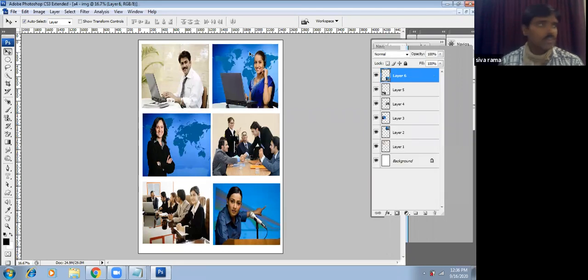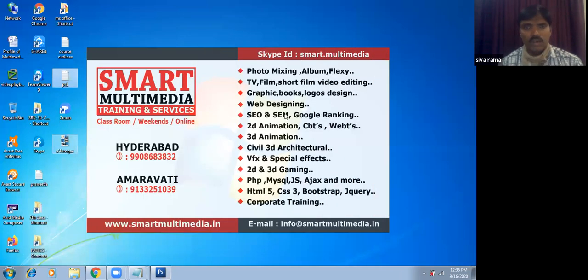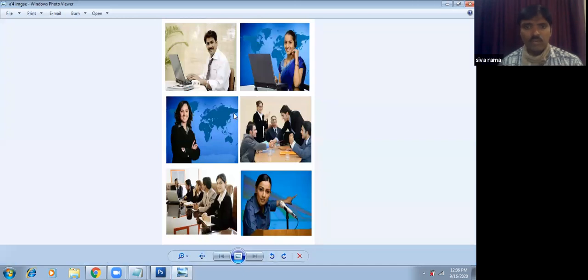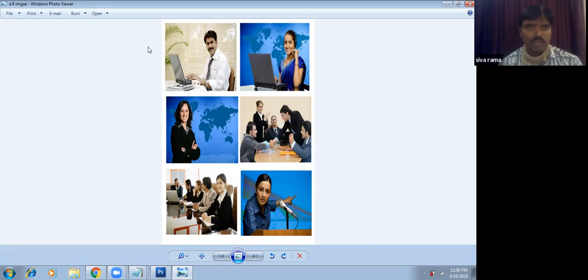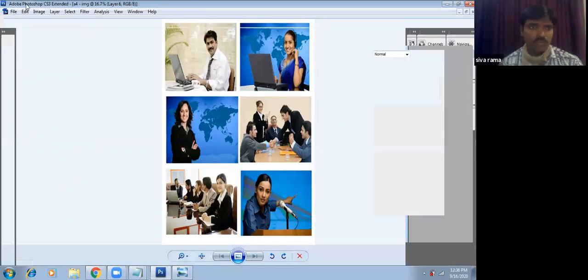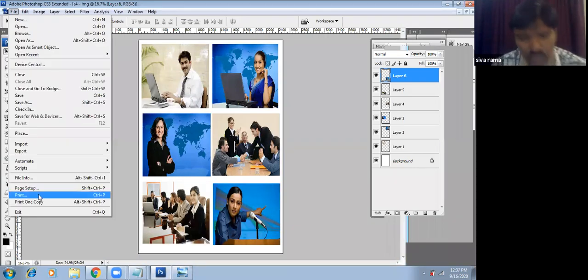Once we have saved it, we can minimize and look at the location where we saved it. Here we saved. There is the image we got here. We can directly print here also, with the help of the printer, through the Windows Photo Viewer. We can get a printout here, or else we can directly print your photograph here. In Photoshop also, we can directly send it for print. But the printer needs to be connected to your existing system, or else we can't print.